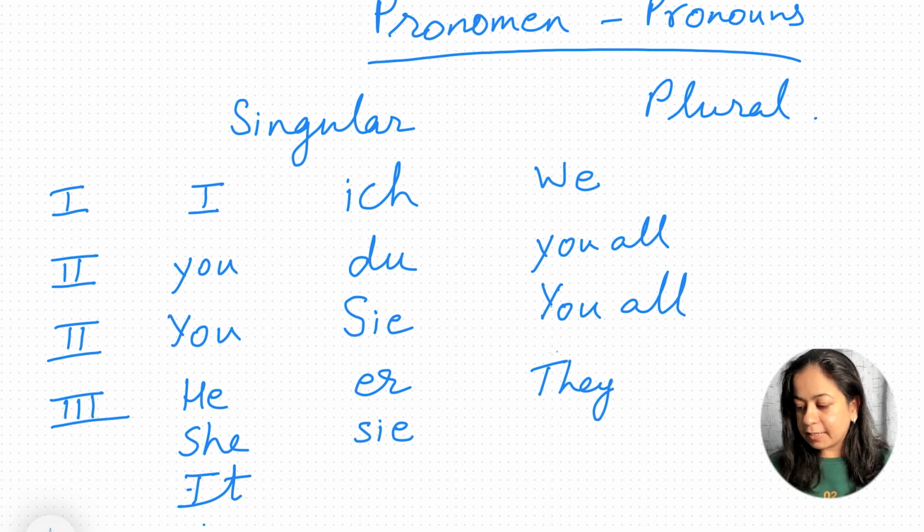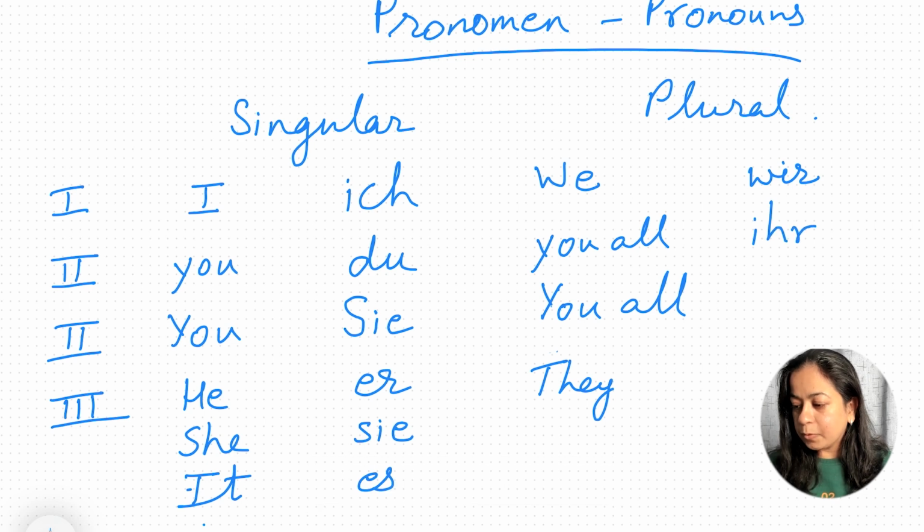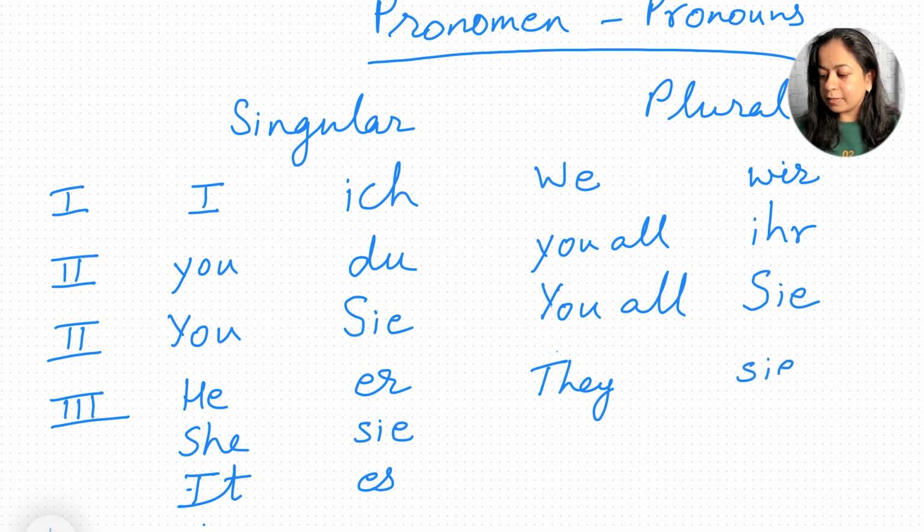So this language is case sensitive. Yes, it is S. We is wir. You all, now this is ihr. You all, again capital Sie, and then this they is also sie, and aapka ya aap sabka, like that,